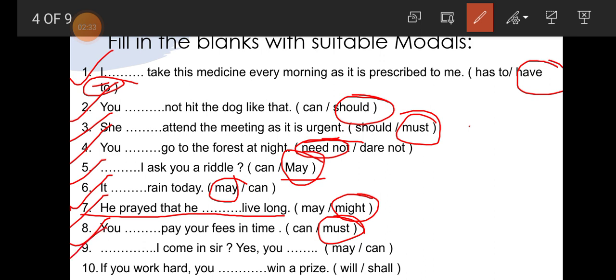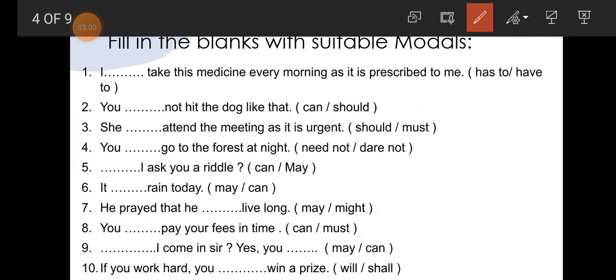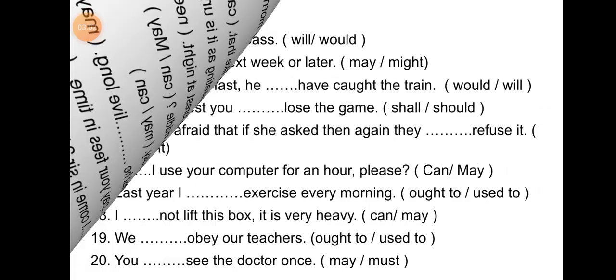Number 9, dash I come in, sir? Yes, you dash. So students, there are two options and the answer options are also given in two. So in the first, may, and in the second, can. Now number 10, students, if you work hard you dash win a prize. So if you work hard, there is a condition. If you work hard, you will win a prize. Will is the correct one. Now 10 questions completed, students.